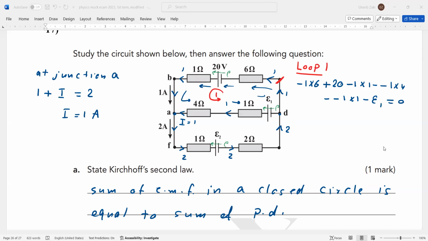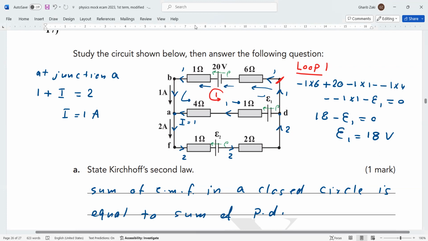Okay, now we calculate this by using the calculator. You will get here negative, okay? We calculate this using the calculator. Okay, negative 6, follow me please, plus 20, minus 1, plus 4, plus 1, equals 18. So 18 minus E1 equals 0. Shift E1 to the other side, then E1 equals 18 volt. Now we need to find E2.